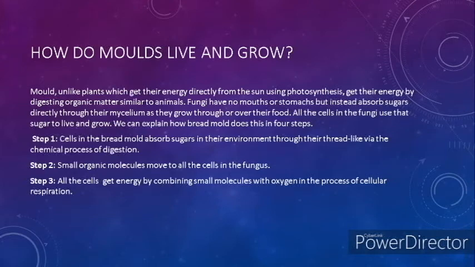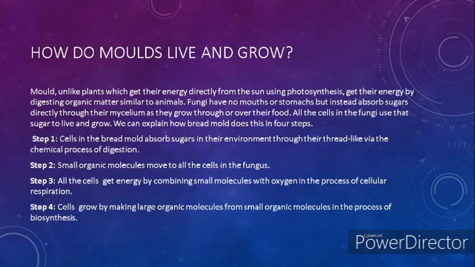The small molecules combine with oxygen in the process of cellular respiration, and that's how all the cells get their energy. At last, large organic molecules are made from small organic molecules in the process of biosynthesis. Easy.